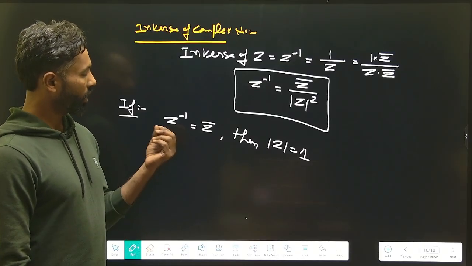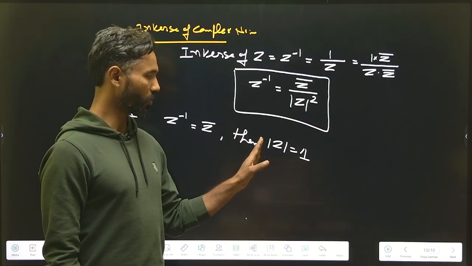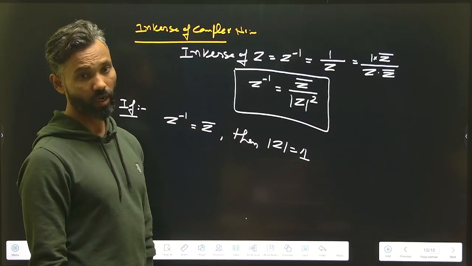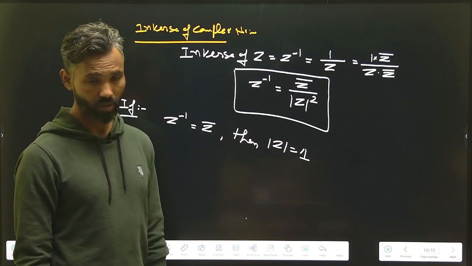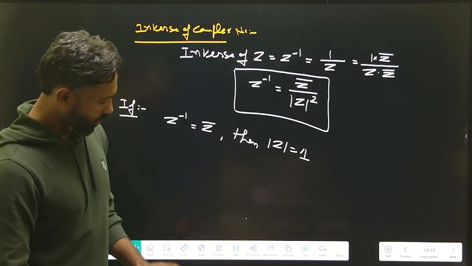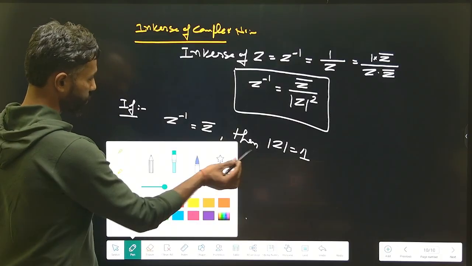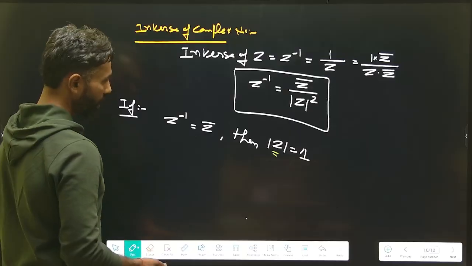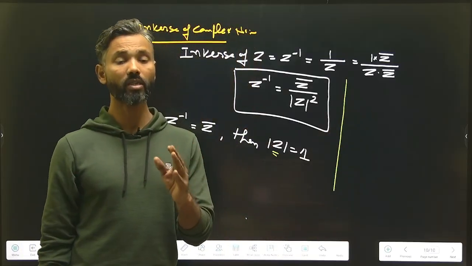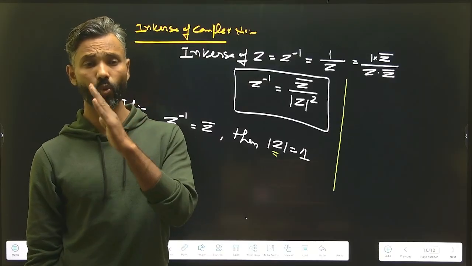You can use it vice versa. If anywhere you find that modulus z is equal to 1, then always remember z inverse will be equal to z conjugate. That's simple. Now four basic results were developed using this concept, but they are applicable only when modulus z is equal to 1.